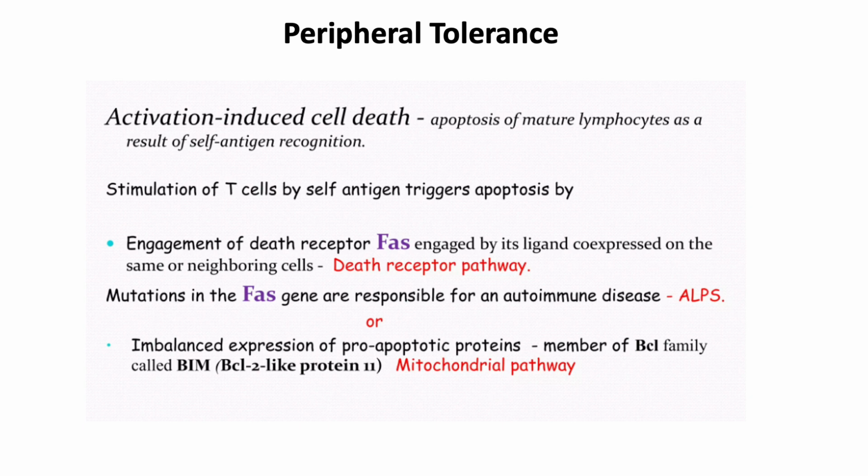Another way is by apoptosis or cell death upon recognition of self-antigen by FAS or BCL mediated apoptotic pathways. Mutations in these genes lead to autoimmune diseases. For example, mutations in the FAS gene are responsible for an autoimmune disease, ALPS.